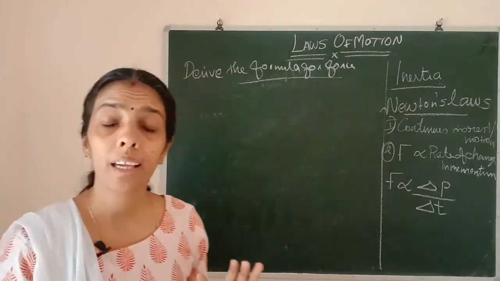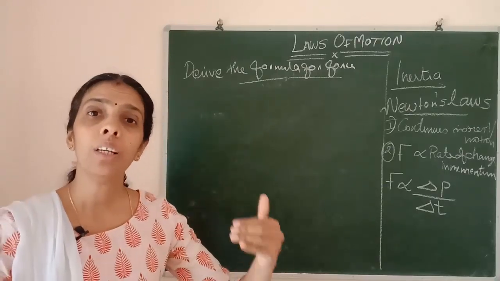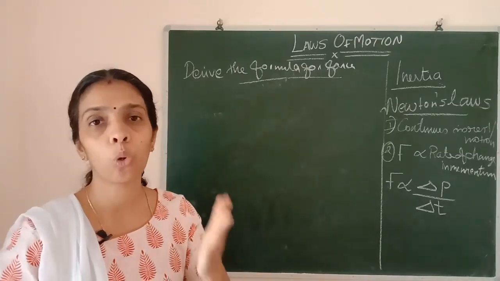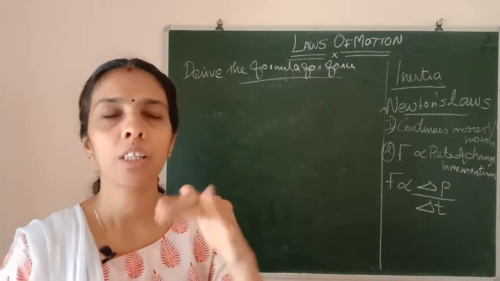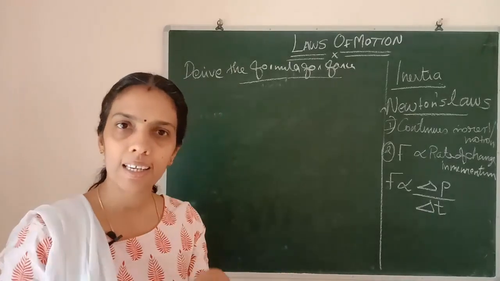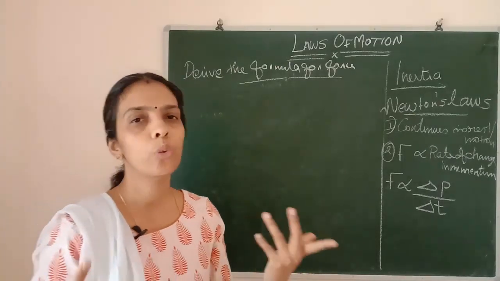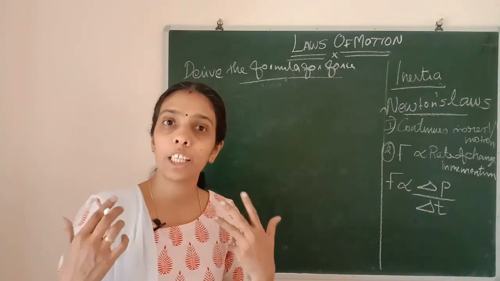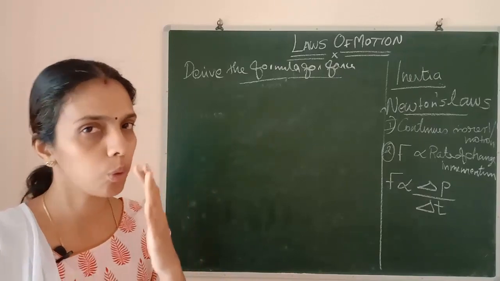To make the object move, we should give an external force. Only external force can make the object move. If we are sitting inside a car and trying to push it from outside, is it possible? No. If we need to make the object move, we should give an external force only.